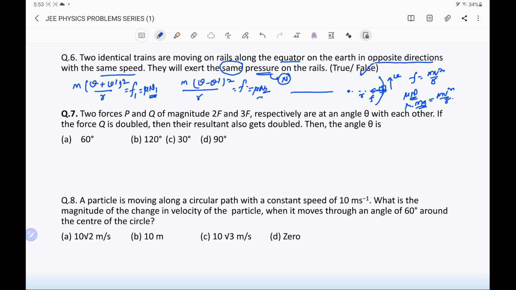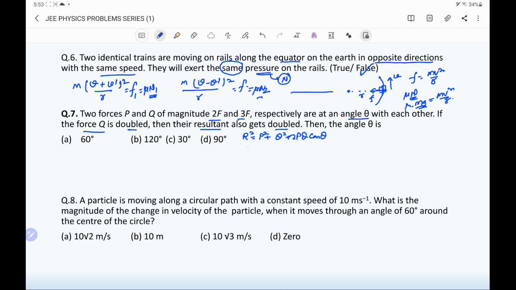Question number 7. Two forces P and Q of magnitude 2F and 3F respectively are at an angle of theta with each other. If force Q is doubled, then the resultant also gets doubled. Then what is the angle theta? Here we use the formula R square equals P square plus Q square plus 2PQ cos theta, which is derived in the law of vectors using the parallelogram method.